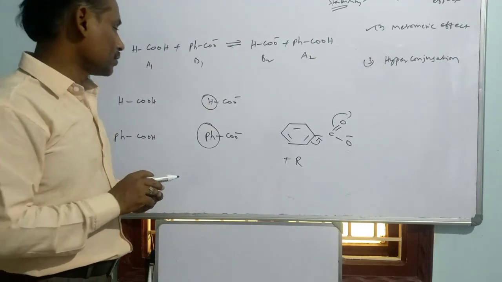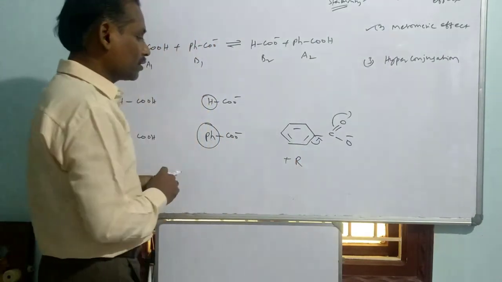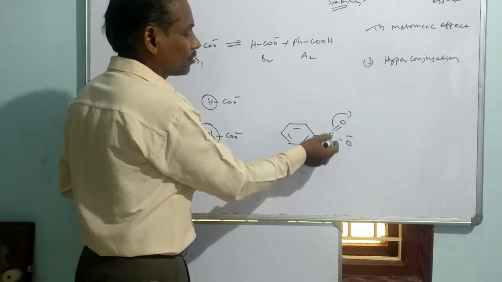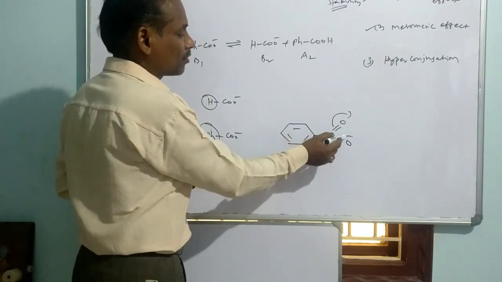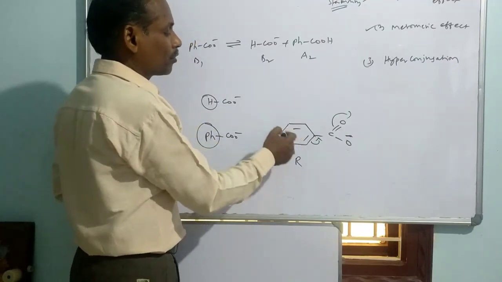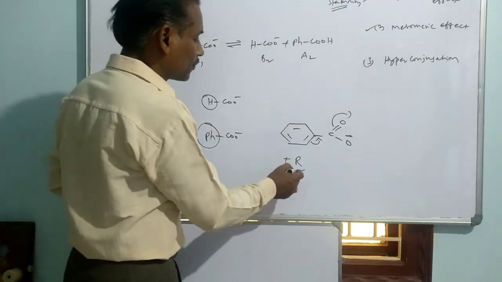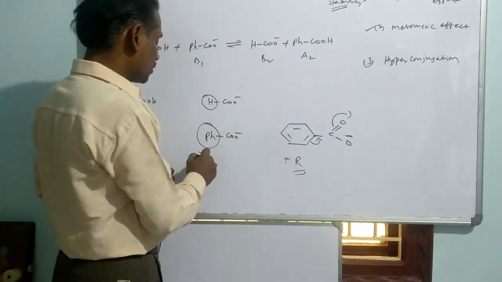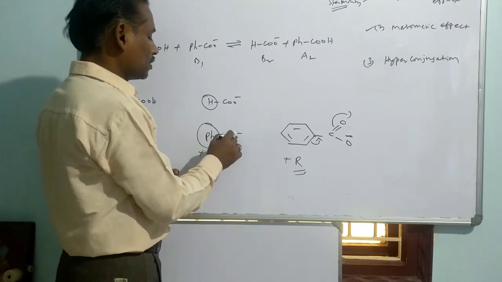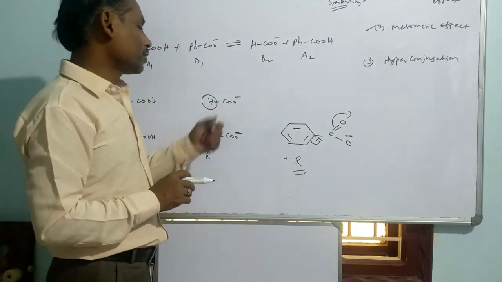Based on this positive resonance effect, definitely this will be less stabilized, because the electron density over this carboxylate part increases because of the electron pumping nature of the phenyl through resonance. So the electron density over the carboxylate increases. That means this is less stable compared to that one.